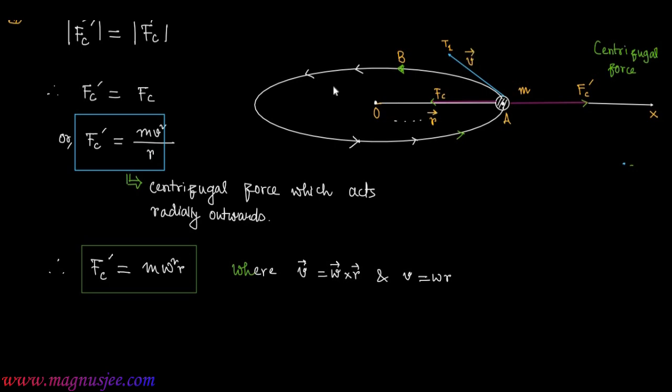So Fc prime has two expressions. One is Fc prime equal to mv square by r, another is Fc prime equal to m omega square r.